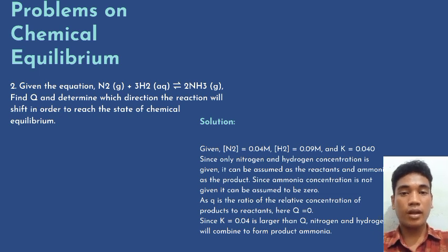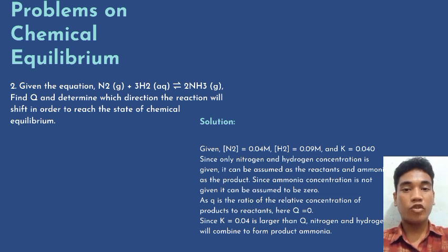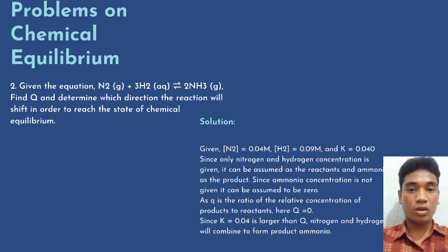Problem 2. Given the equation N2(g) + 3H2(aq) ⇌ 2NH3(g), find K and determine which direction it will shift in order to reach the state of chemical equilibrium. Solution. Given [N2] = 0.04 M, [H2] = 0.09, and K = 0.040.